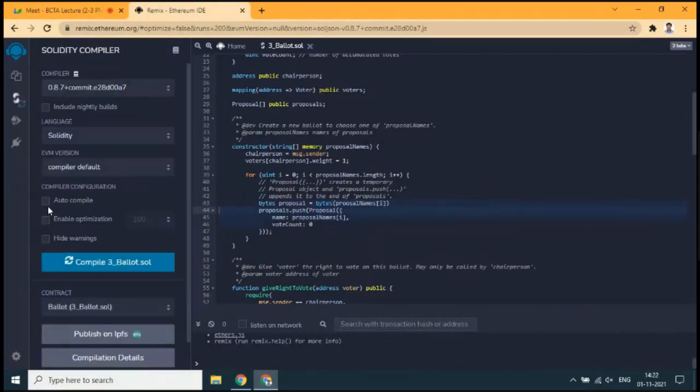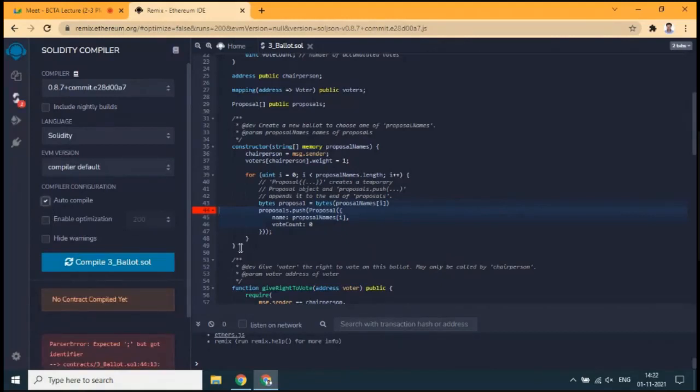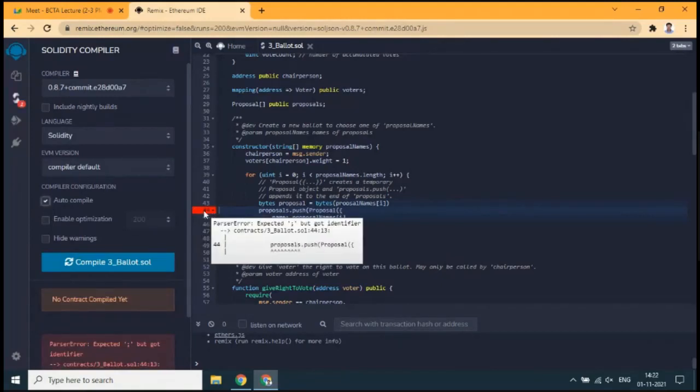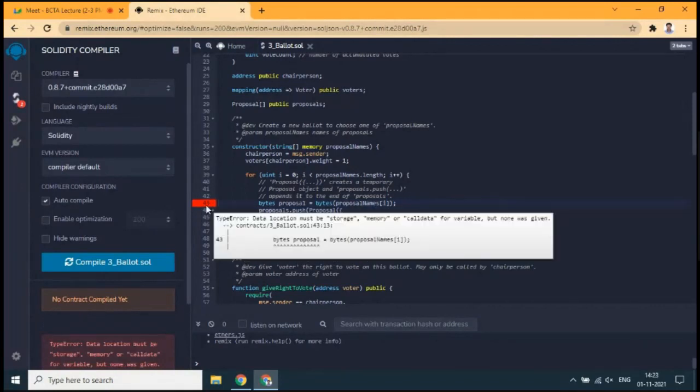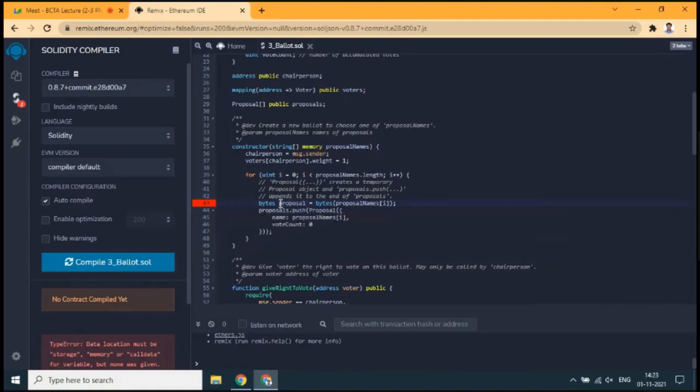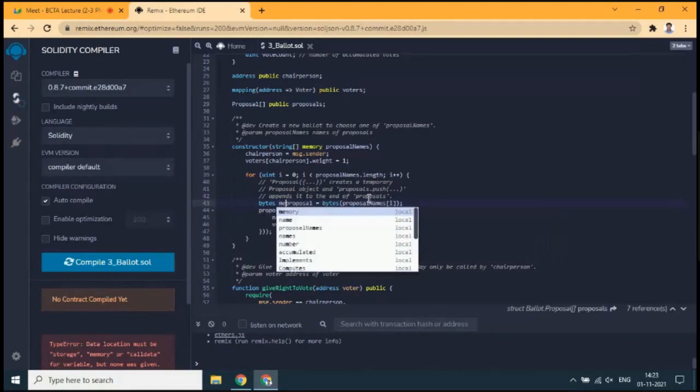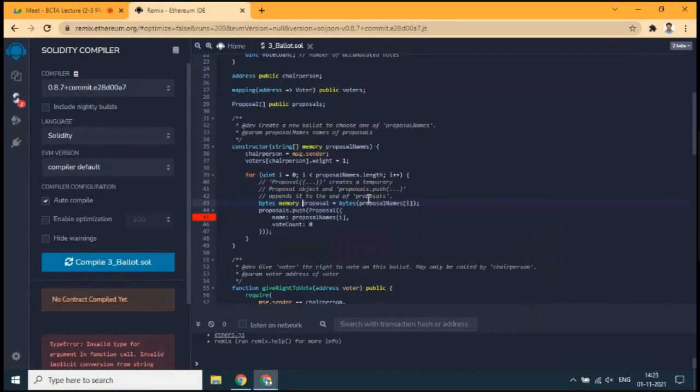Let me go for auto compilation so that it will immediately give you the error. Here the data location must be storage or memory. So I will write bytes memory proposal.